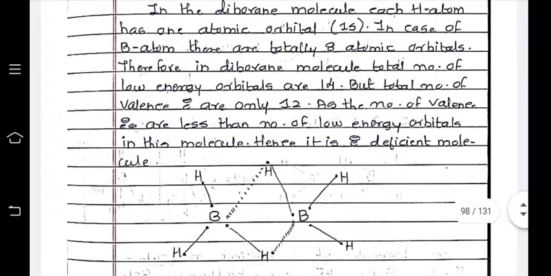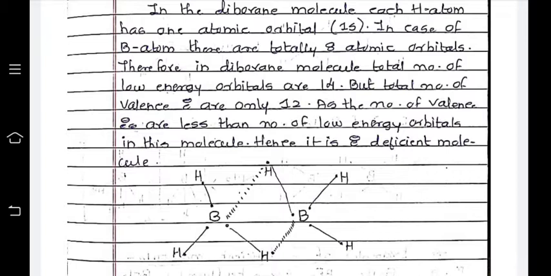Here is the representation of the diborane molecule. In the case of B2H6, boron has 2 hydrogen atoms here, and here also boron has 2 hydrogen atoms, clearly showing covalent bonds. So these 2 bonds do not have problems. It is clear that this is a covalent bond by the sharing between boron and hydrogen atoms.